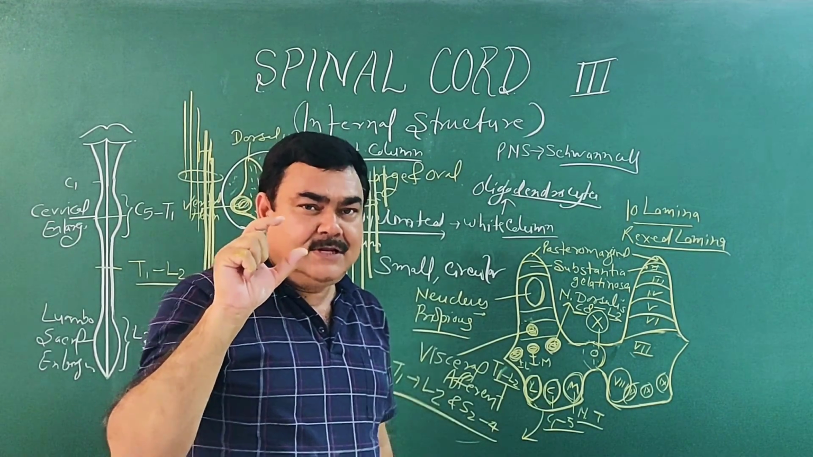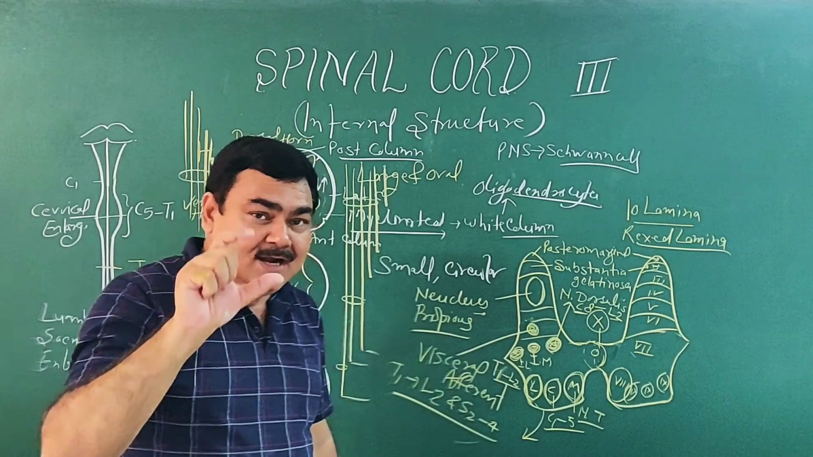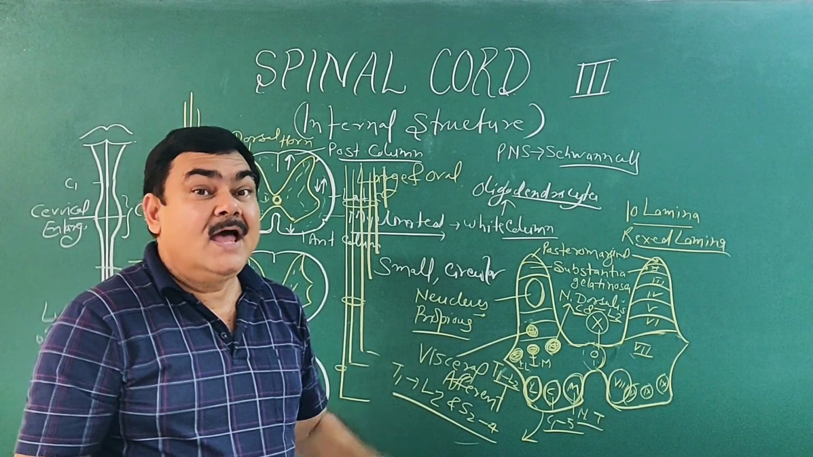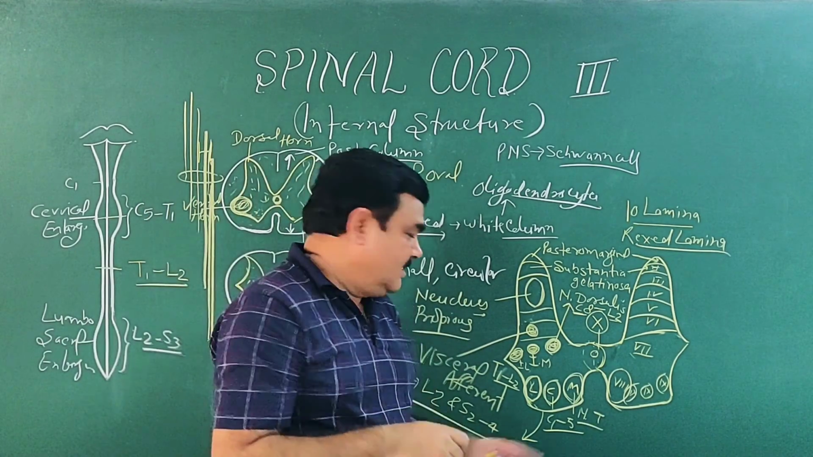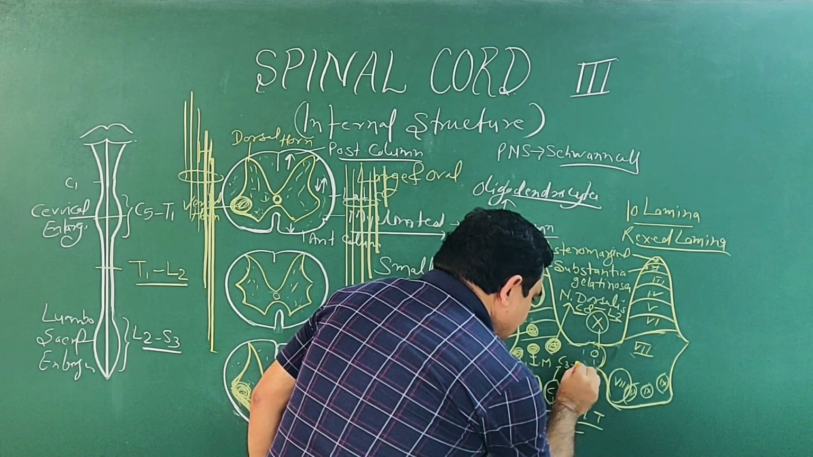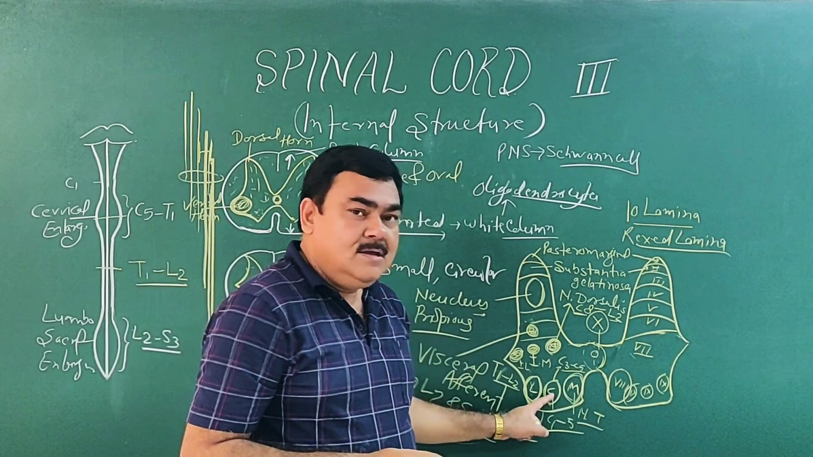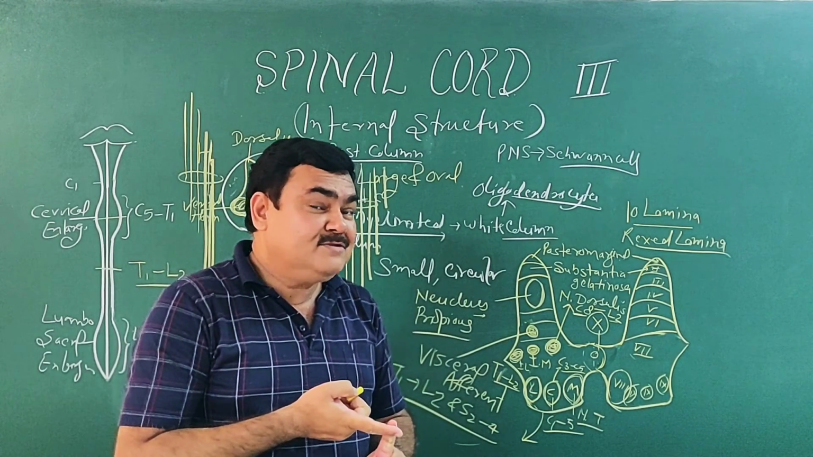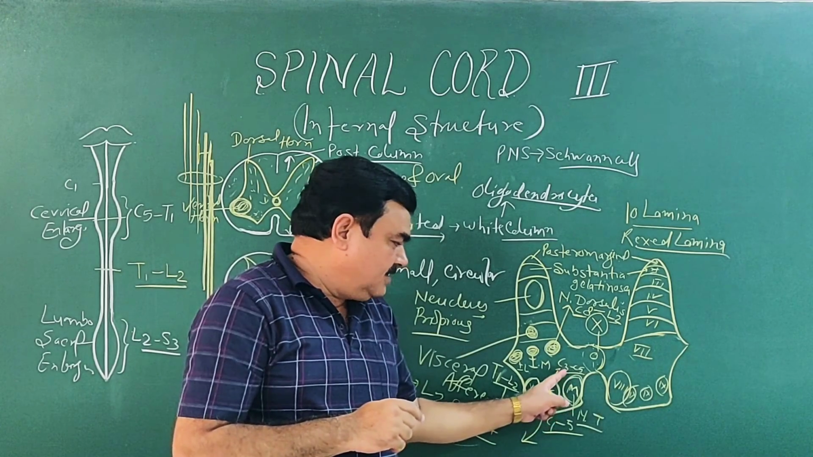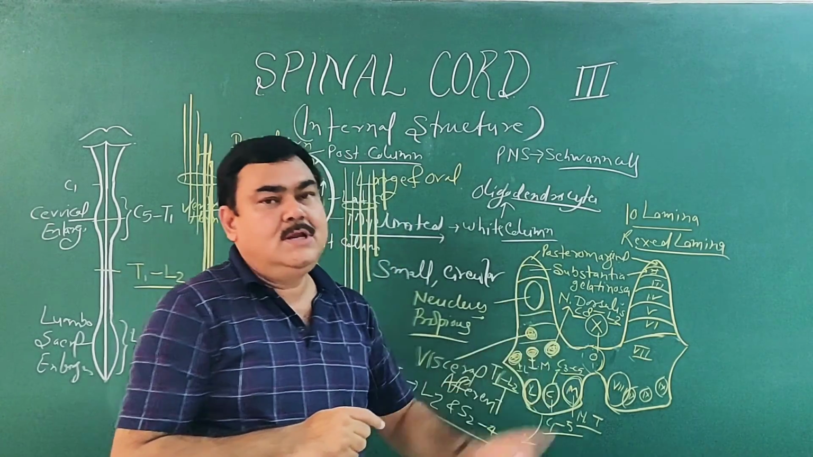As you know, this is the 11th cranial nerve. It has a cranial part and a spinal part. So the spinal part lies from C1 to C5 spinal segment. Another thing, phrenic nerve: C3 to C5 gives supply to the musculature of the diaphragm. The phrenic nerve arises from this central nucleus.